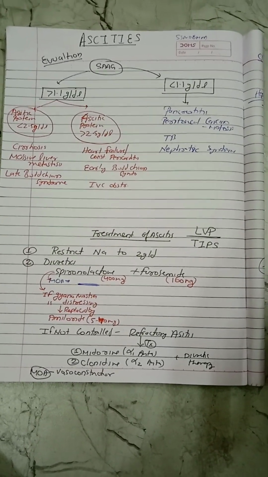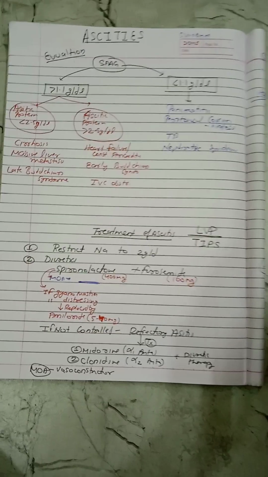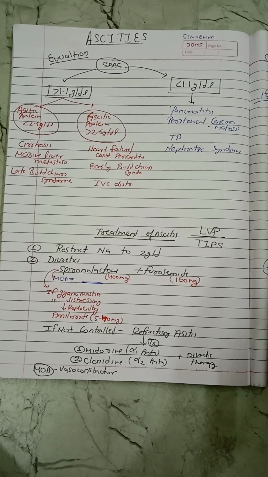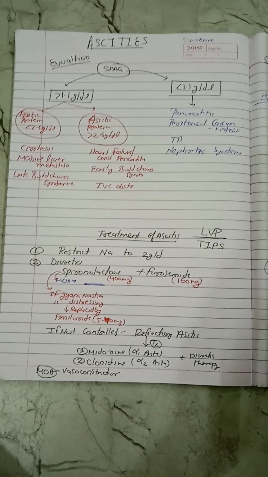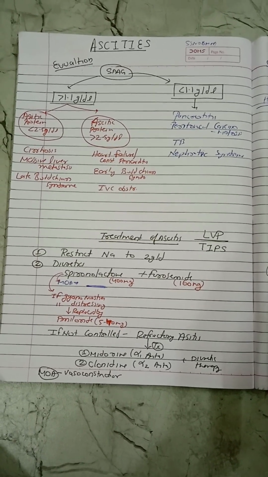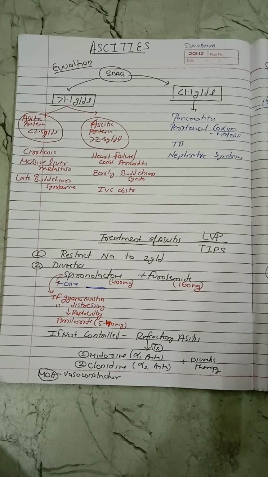Ascites means collection of fluid in the abdomen. We will see the evaluation after paracentesis. The ascitic fluid is evaluated and SAG is calculated. SAG is serum ascites albumin gradient.